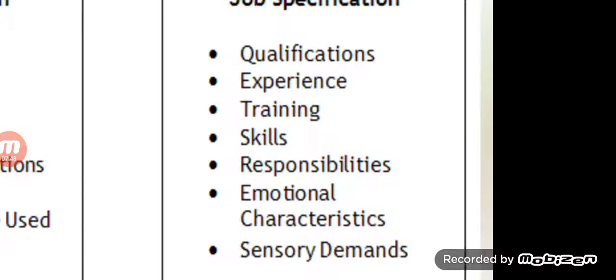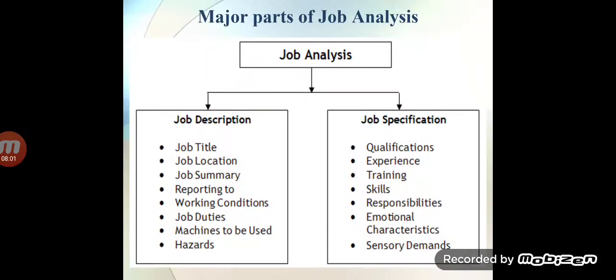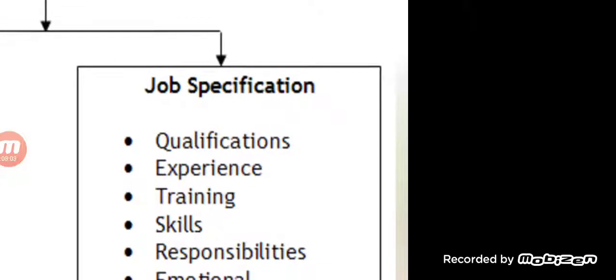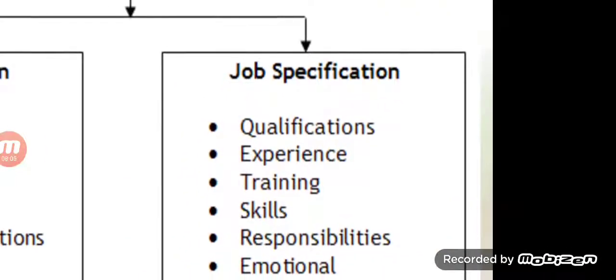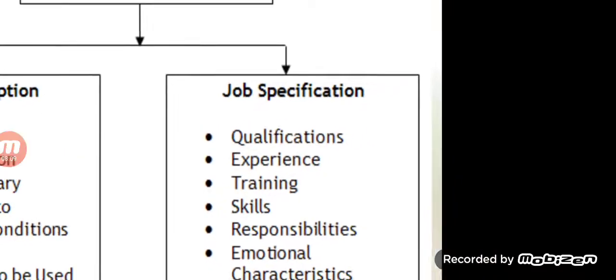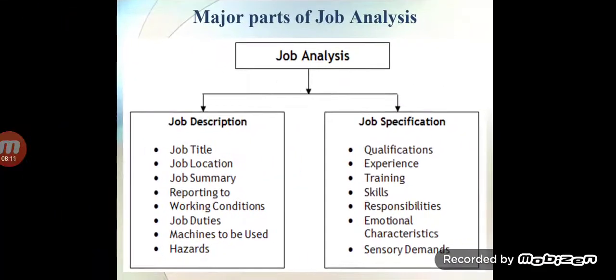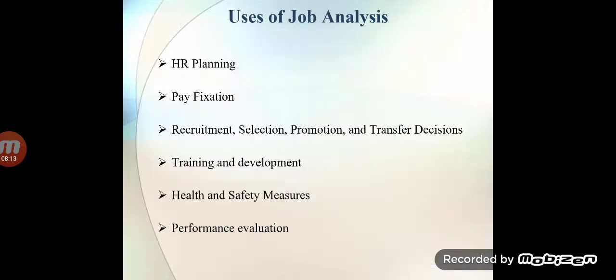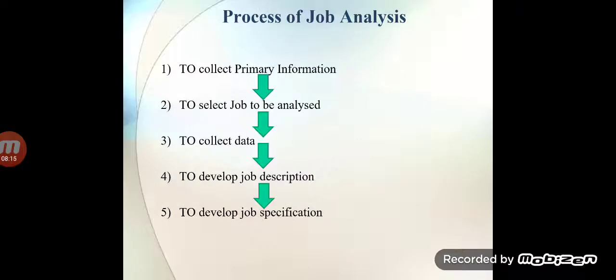Which types of training we are going to provide to them, like we will provide marketing related training to them. Which skill we require from them, like communication skill is necessary for the marketing manager. These points we have to decide related to the job specification. So job specification is the last step of the job analysis process.